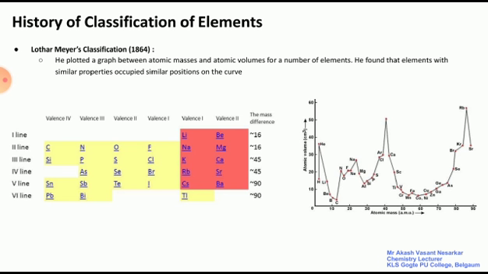Mendeleev's original table consists of 8 vertical columns called groups. These are numbered as Roman numerals 1, 2, 3, up to 8. So remember, according to Mendeleev's periodic law, there are 7 horizontal periods and 8 vertical columns, which are known as groups. So we can say 8 groups are present.